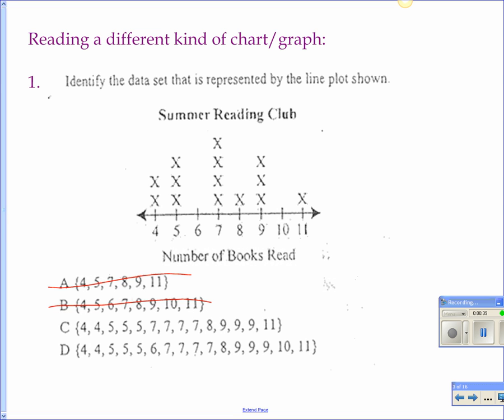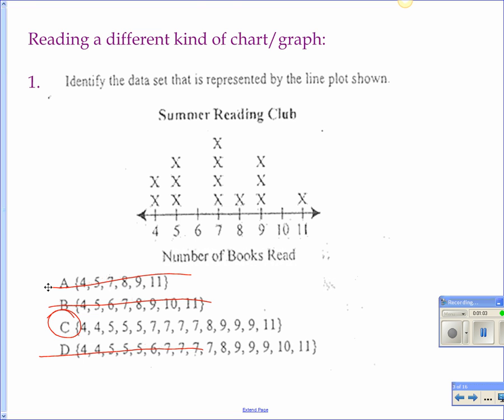Okay. How many 5s should I have? 3. 1, 2, 3. I should have 3 5s. Do both of them have that? Okay. How many 6s should I have? None. So which answer choice is correct? C. Okay, I shouldn't have a 6 at all in my answer. Any questions on number 1?